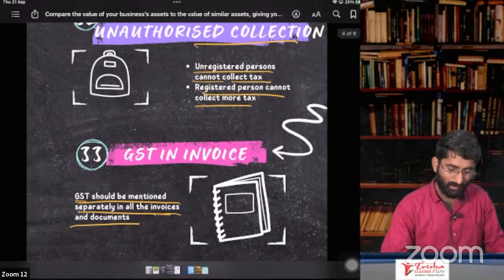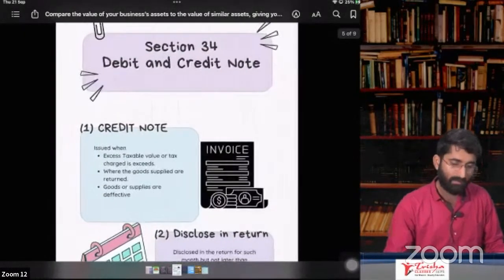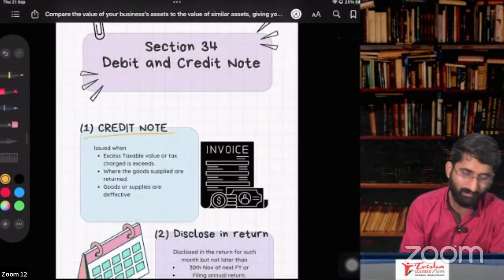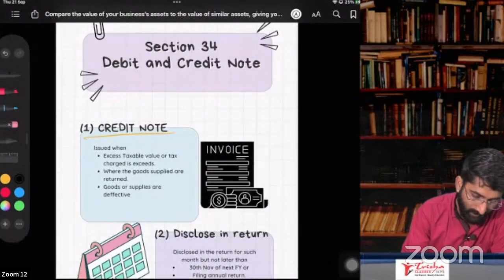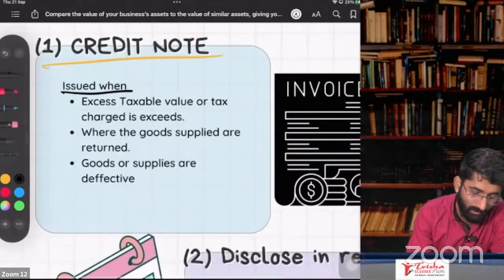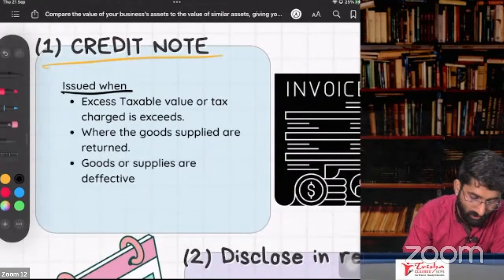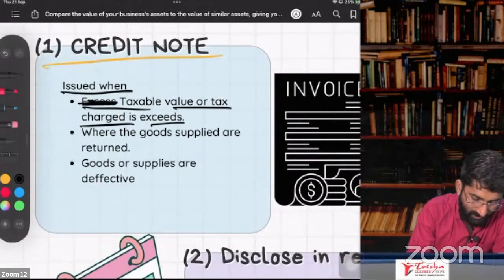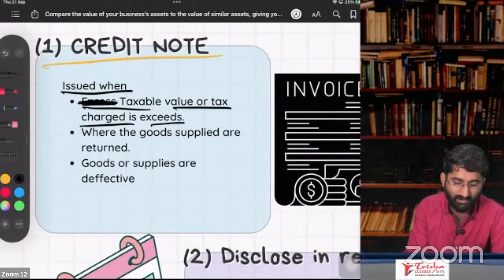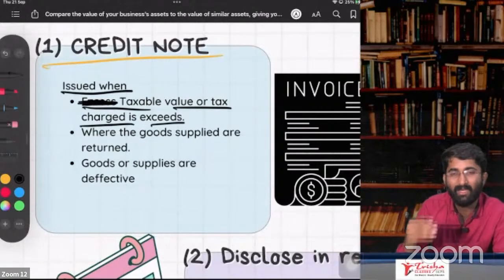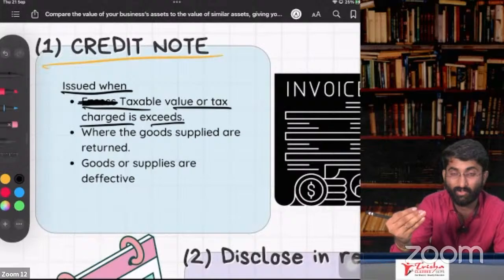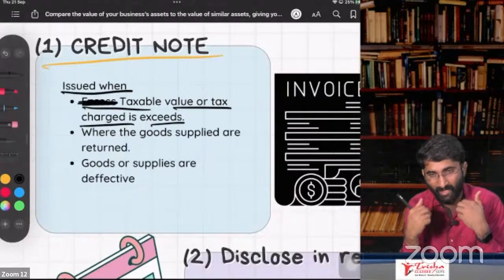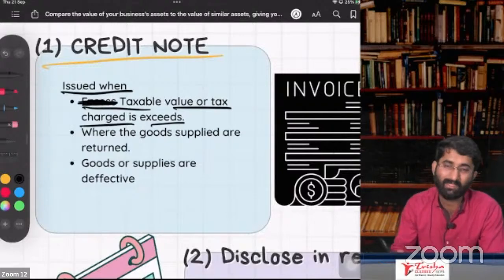Now, what is there in section number 34? Section 34, debit note and credit note. Section 34, subsection 1 talks about the credit note. When will a credit note be issued? When the taxable value or tax charged is in excess. You are charging some excess value. In that case, you have to tell your purchaser that I have charged excess to you, I am giving you the credit. Take this credit. So this is a credit note.